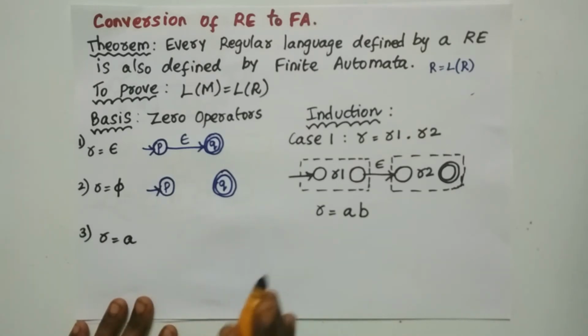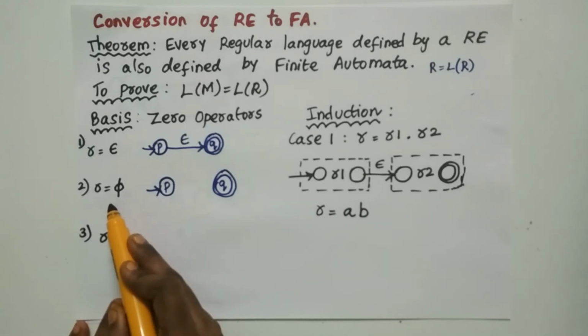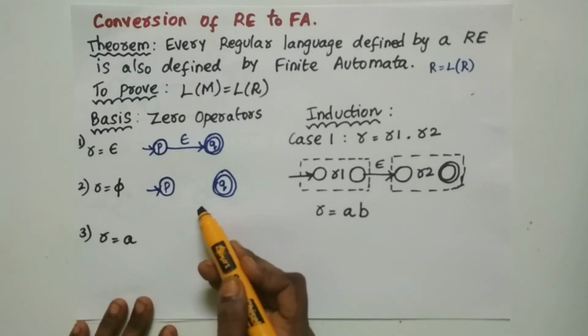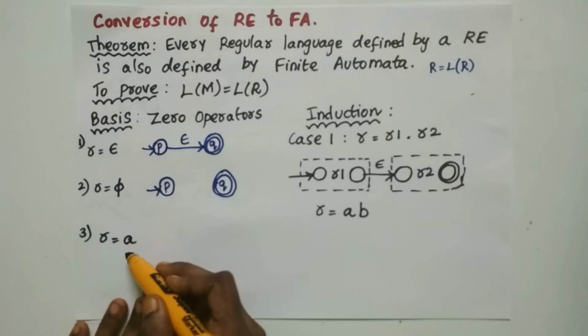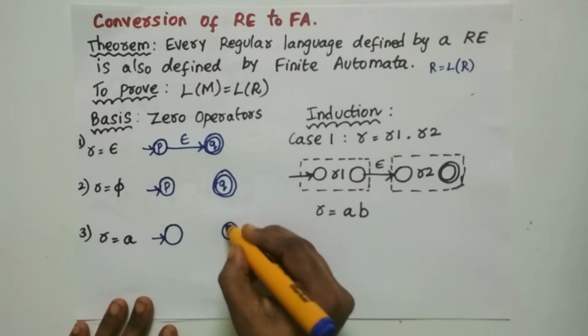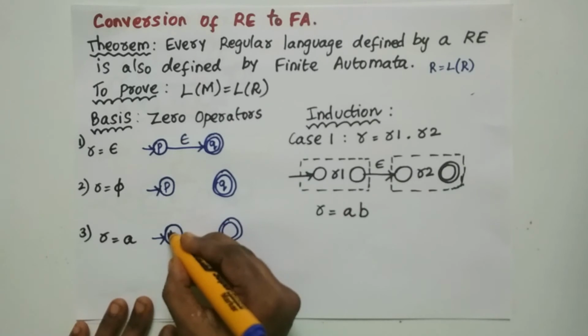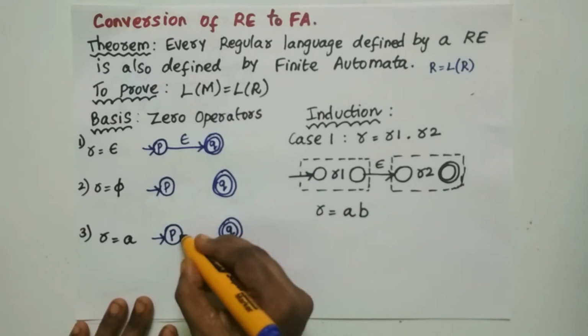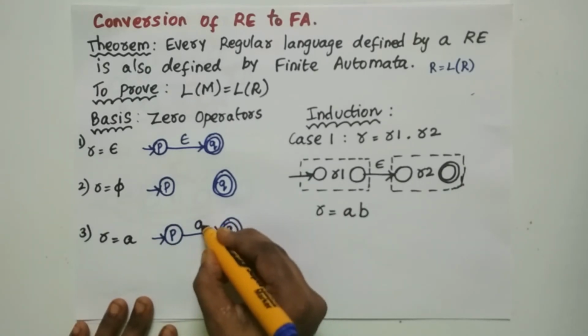That means r equal to a null transition. So if there exists a regular expression, there exists an NFA with epsilon. When the regular expression r equal to a, how can we have a finite automata for this? Then there exists an initial state and a final state, and from the initial state to the final state there exists a transition for the regular expression a.